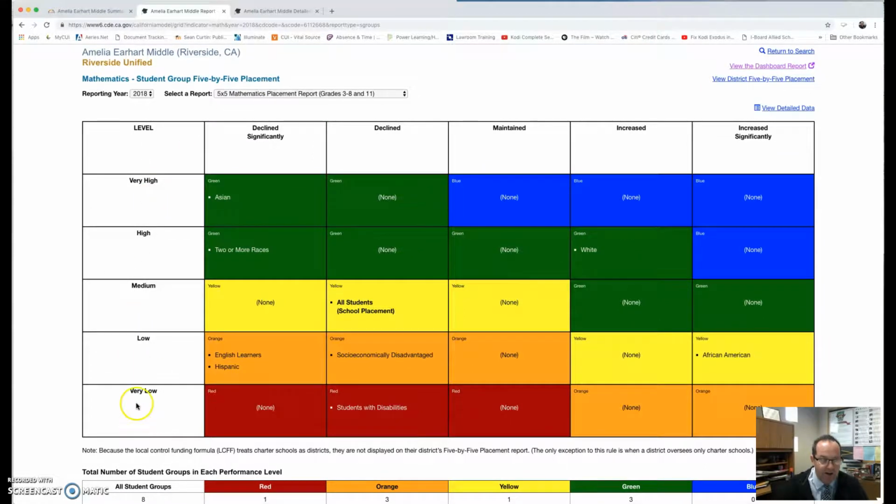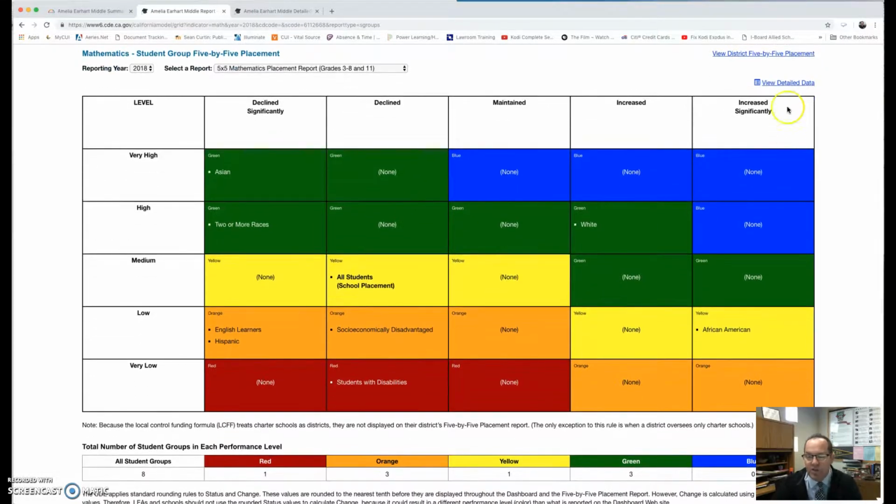So this column right here, very low, low, medium, high, and so forth, is how did we do in 2018? Over here is how did we do compared to 2017? And so we either maintained, we increased, or declined. And in this case, we declined a little bit more significantly than we did in language arts. So let's look at that.